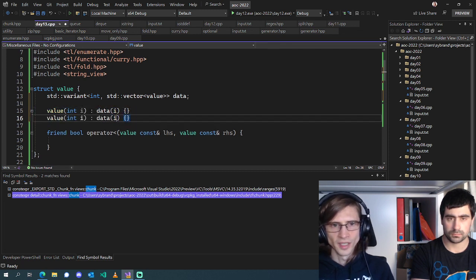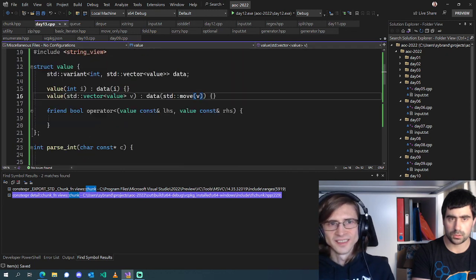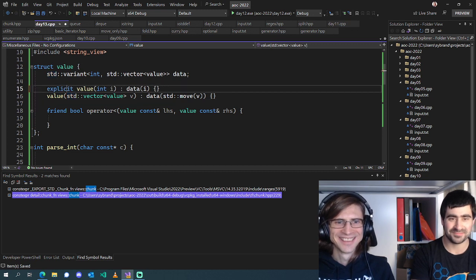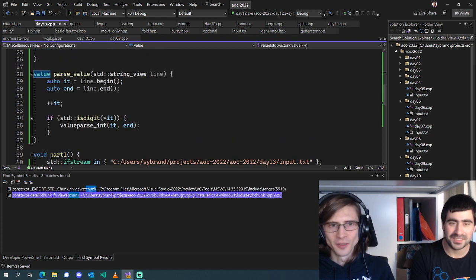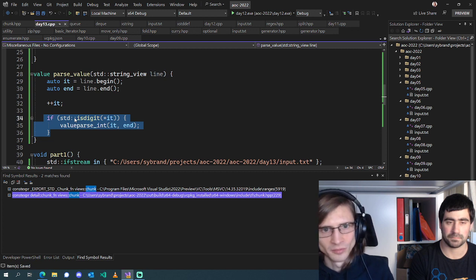And then we have one which takes just a vector of values and moves it in. And we'll probably want to make those explicit too. Oh, code hygiene. Yes. Okay. So we actually never get to this problem.